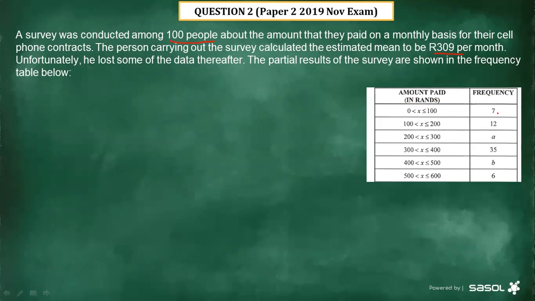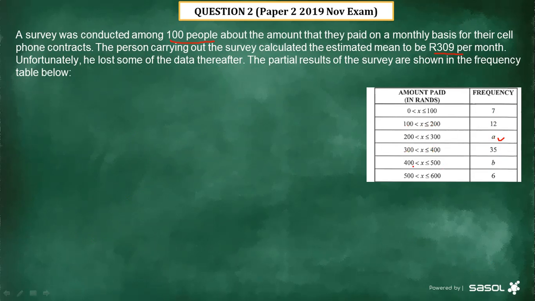What does 7 mean? The number of people. It means 7 people. People who paid from 100 to 200 is 12 people. And then there we have unknown, which we are going to have to determine the value of A. Between 300 to 400 is 35.